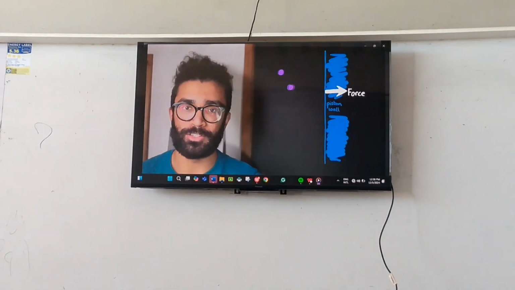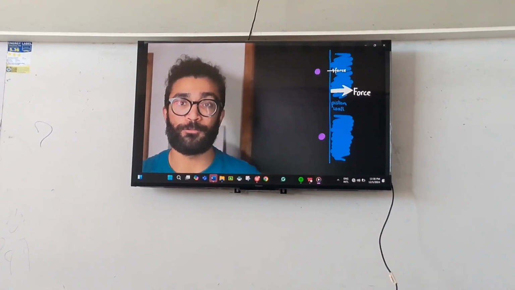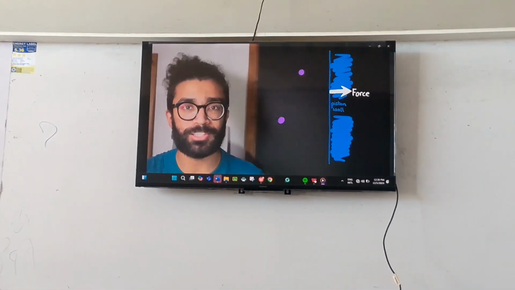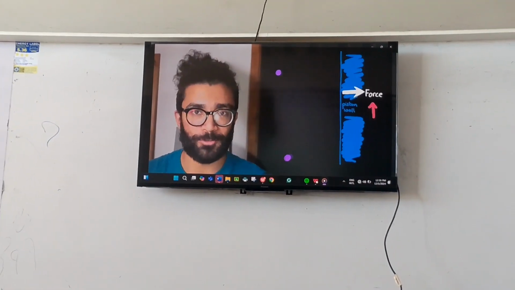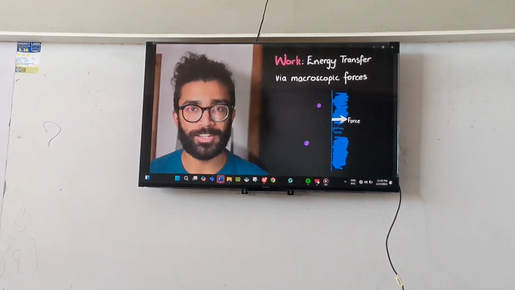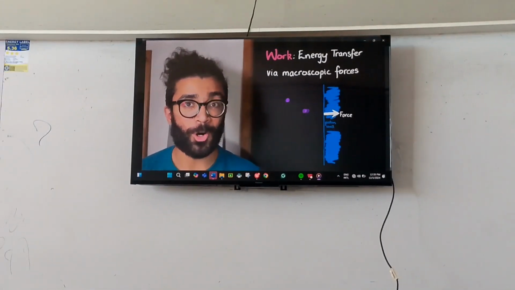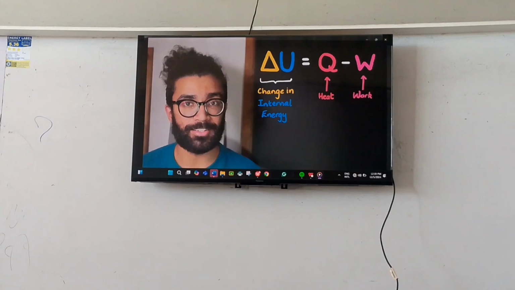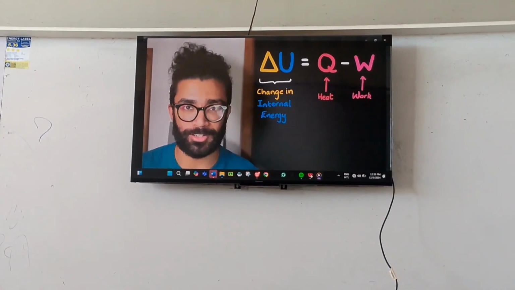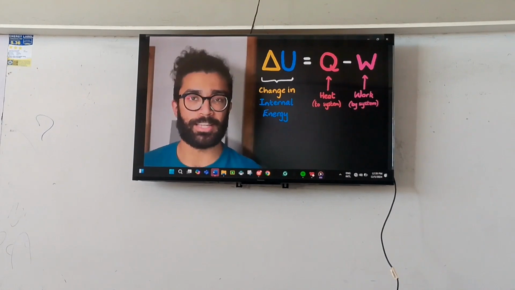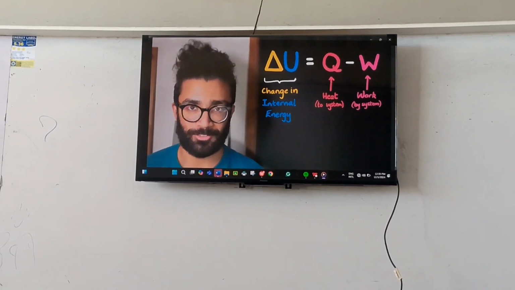And so this kind of energy transfer, in this case energy transferred from our gas to its surroundings, specifically the piston, is not a form of heating because there's a macroscopic force here. This kind of energy transfer is instead known as work. The energy transferred is equal to the work done by the gas on the piston. And this kind of energy transfer is exactly what the second term in our main equation is referring to. W is defined as the work done by our system, in this case by our gas, onto its surroundings.